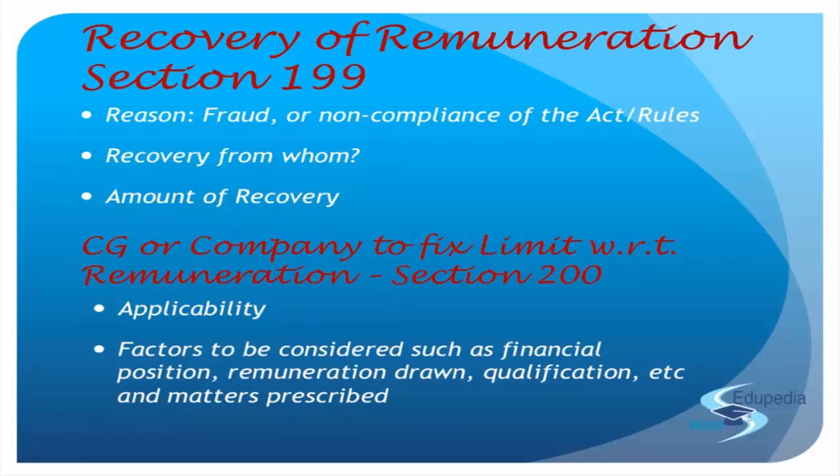The remuneration or commission which is drawn by an individual concerned in any other capacity also has to be checked. So there's Mr. A who is here in one capacity, maybe a managerial personnel, maybe an MD. He's also there in some other capacity with the company. What he is receiving in that other capacity is also a matter to be considered while fixing his remuneration. They'll also see whether this person is receiving certain remuneration from any other company.